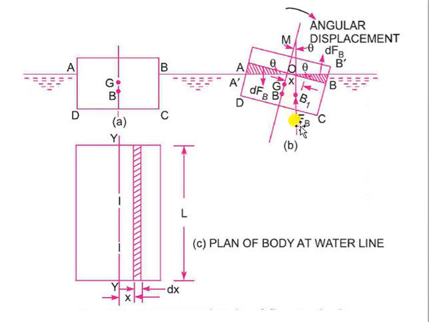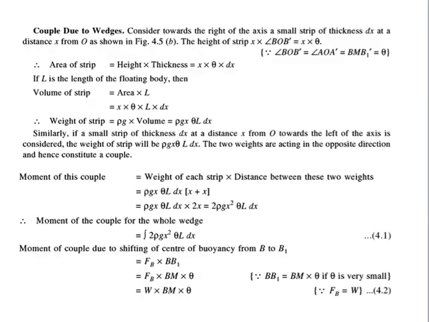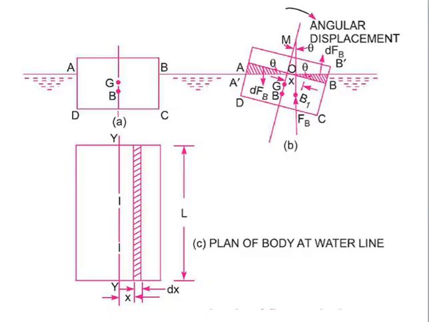And the force of buoyancy for this particular body acts through this point B1, and it intersects this normal axis at this point, so this is the metacenter. We are going to find the value of GM. So what we are going to do here is assume an elemental area, you can see in this figure also, at a distance of x from the normal axis. From this normal axis we are considering the elemental area.